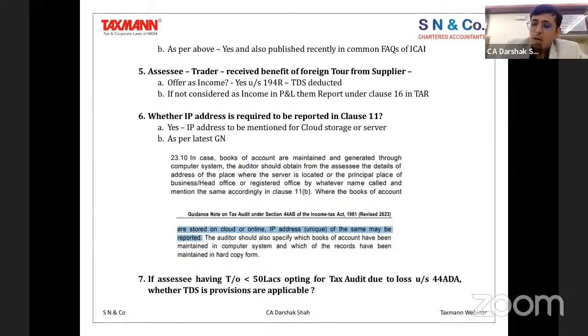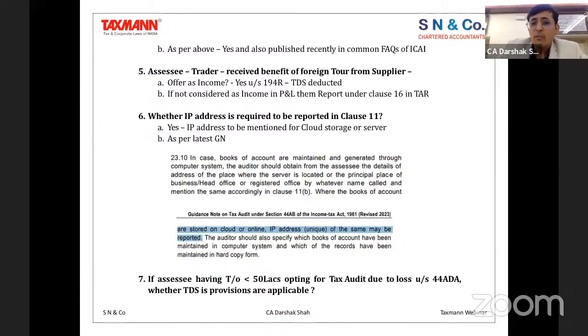So, let's say a case where a retail business or a distributor is getting a benefit from the manufacturing company in kind. Now, the manufacturing company is supposed to deduct TDS under 194R, and that particular benefit which you have received in kind now gets reported under your 26AS.